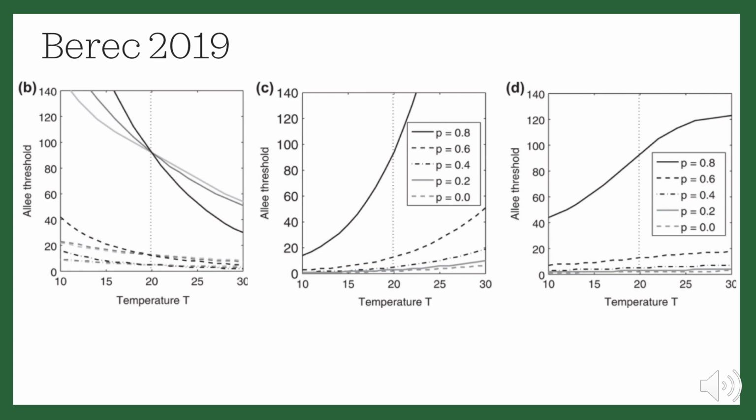In analyzing these figures, it is important to point out that the variable P is pesticide efficiency. However, we will only be focusing on the overall trends. In these graphs, the higher the Allee threshold, the stronger the Allee effect. Panel B shows that the Allee threshold decreases as temperature increases due to the parameter of mating rate.